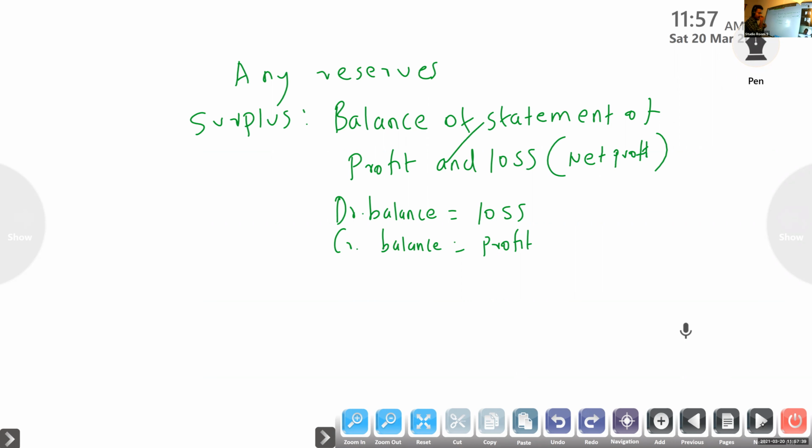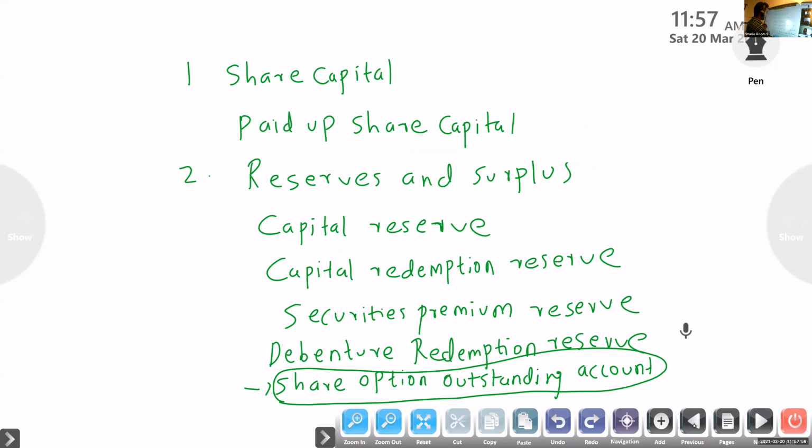Over. Next, third one. Major head no need, we know that. For the subheads, each item you have to remember. Next, under non-current liabilities, first one, long-term borrowings. What are the items included? That I will teach in the next class, so attend the class. If you know each item, then it will be easy to do the problems. So whenever you are writing the items under each subhead, you have to study the item.